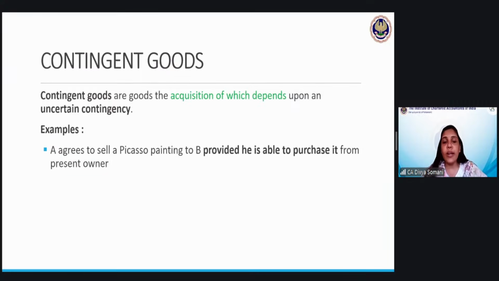So you do not have the goods right now, and even the acquisition of the goods depends on some contingent event which may or may not happen, because the other person may agree, may not agree, we do not know. And hence, this kind of transaction which has been entered into now is also known as an agreement to sell, because there is only an agreement which may materialize, which may not materialize. So an agreement to sell may convert into a sale, or it may not convert into a sale. Okay.